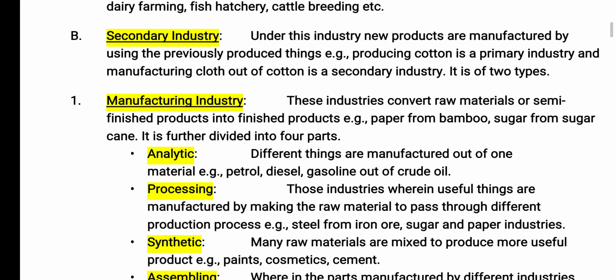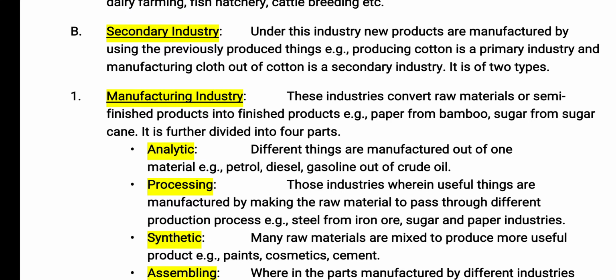So next one is secondary industries. So under this industry, new products are manufactured by using the previously produced things. For example, producing cotton is a primary industry and manufacturing cloth out of cotton is a secondary industry. I can give you one more example, like producing sugarcane is a primary industry and manufacturing sugar out of sugarcane is a secondary industry. So these are divided into three main industries: manufacturing, construction and tertiary.